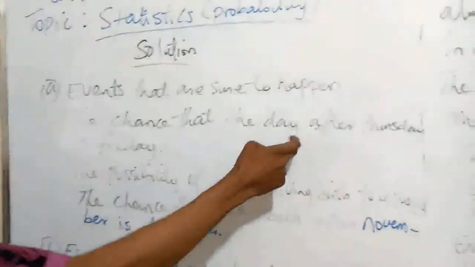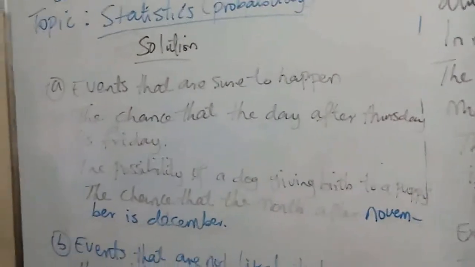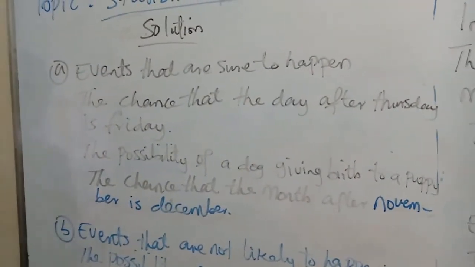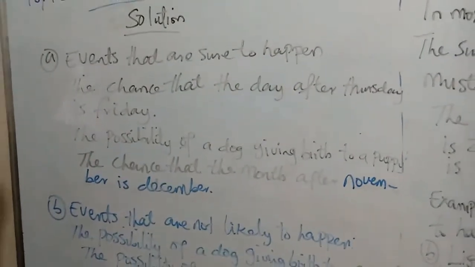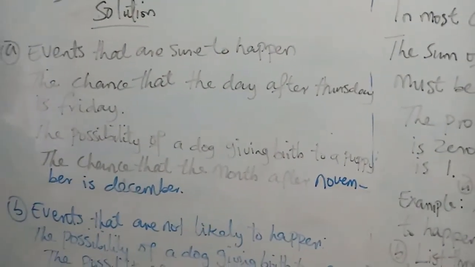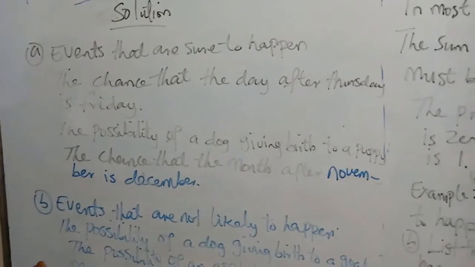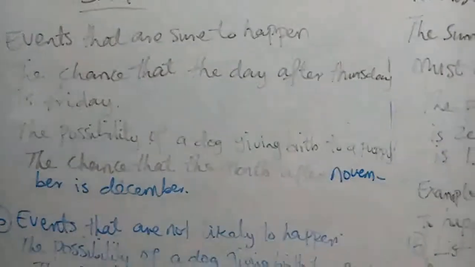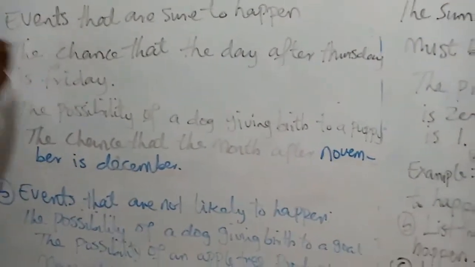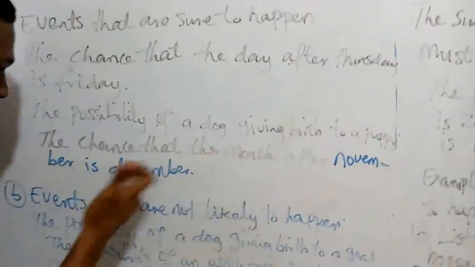Events that are sure to happen: we have the chance that the day after Thursday is Friday. We all know that after Thursday we have Friday, then Saturday. So it's an event that will surely happen. We cannot get Wednesday or Tuesday after Thursday, we must always get Friday. Then the possibility of a dog giving birth to a puppy, as I said, is certain to happen. The chance that the month after November is December is a sure event also.